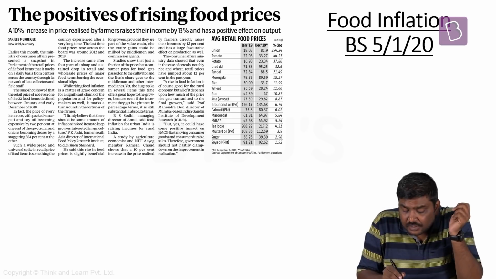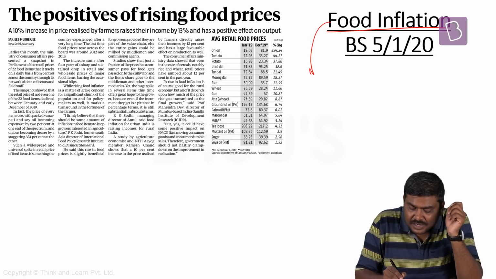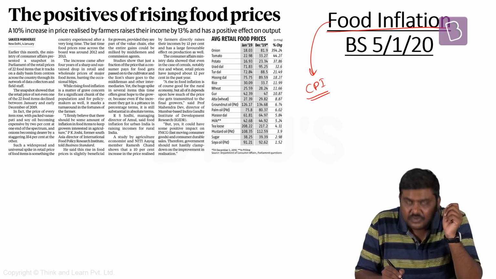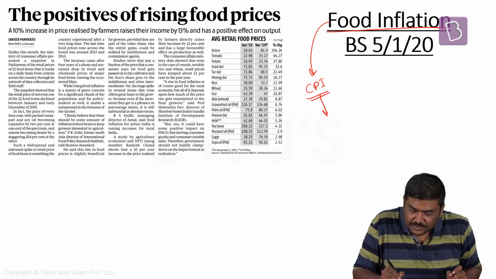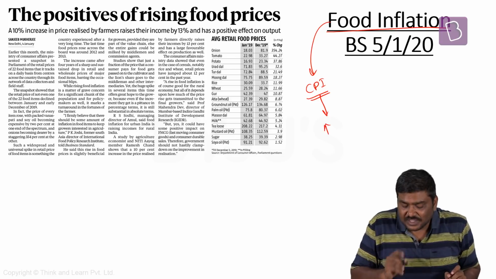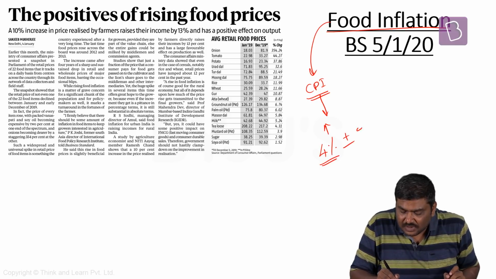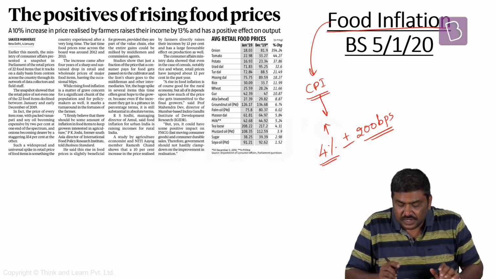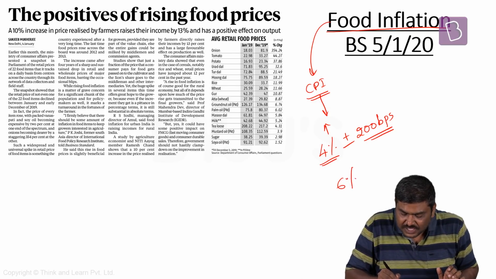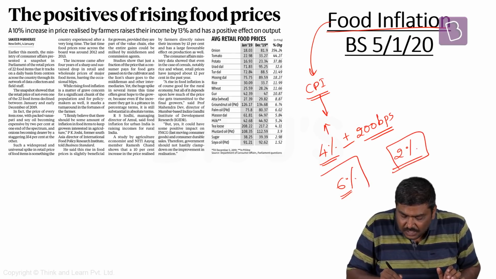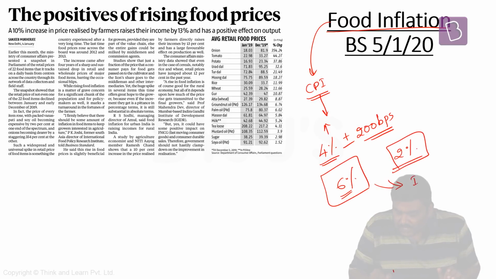The next article is related to food inflation. In recent times, retail inflation, which is measured in the form of the consumer price index, has been moving upwards. RBI is supposed to maintain the inflation rate in the range of 4% with a tolerance level of 200 basis points. In simple terms, they will have to ensure that the inflation rate will reach either a maximum level of 6% or a minimum level of 2%.